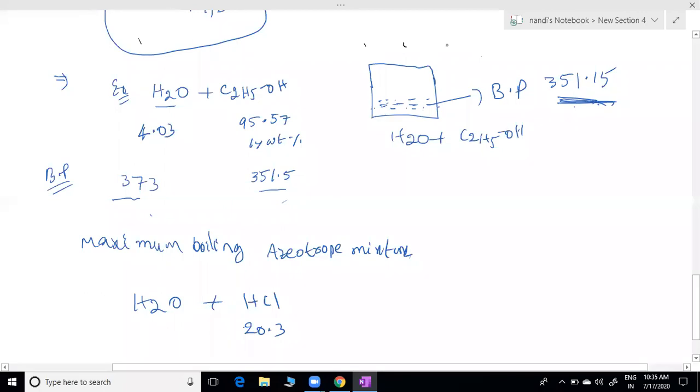What does minimum boiling azeotropic mixture mean? The mixture boiling point is less than these components. That's what we call a minimum boiling azeotropic mixture, because that boiling point is less than those components. If your boiling point is more than these components, that's what we call a maximum boiling azeotropic mixture.